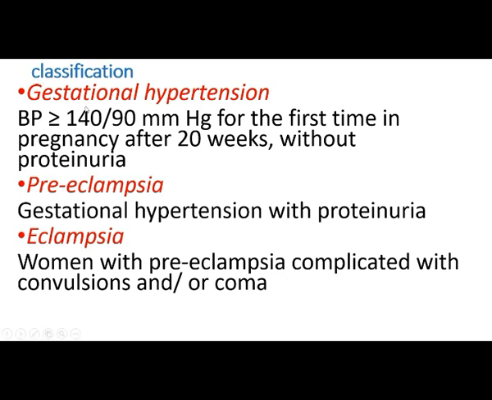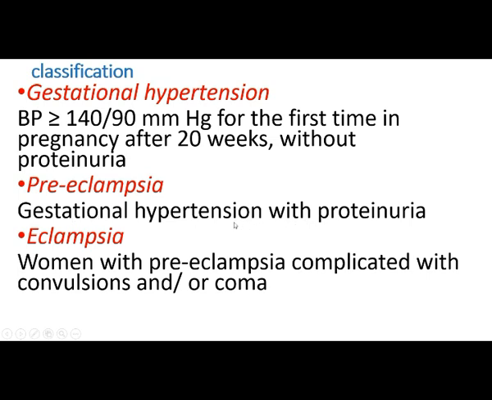We can see the classification. First is gestational hypertension. When blood pressure is more than or equal to 140 by 90 mm of Hg for the first time in the pregnancy after the 20th week of pregnancy without proteinuria, it is known as gestational hypertension. So BP only rises to more than or equal to 140 by 90, and it usually occurs after the 20th week without any proteinuria.